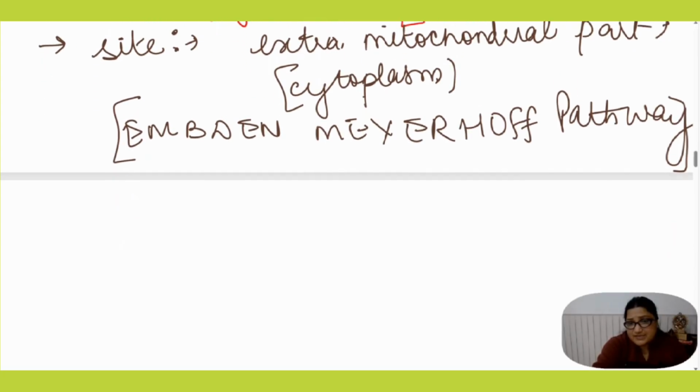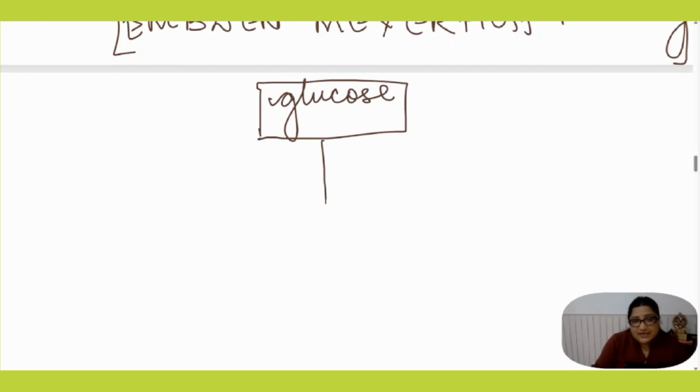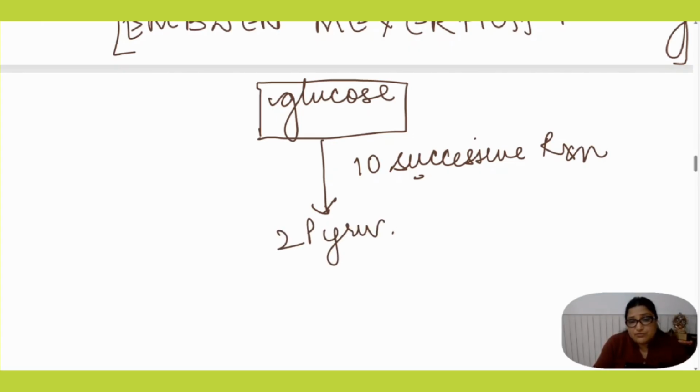Let us now understand the outline of glycolysis. First of all, glucose goes through 10 consecutive, or successive, reactions, and these reactions convert the glucose into two molecules of pyruvate by the process of glycolysis.